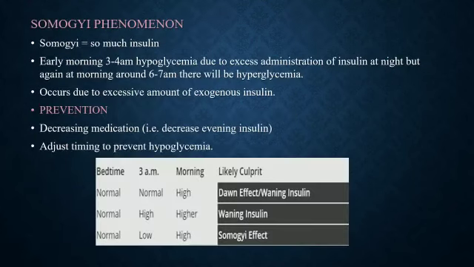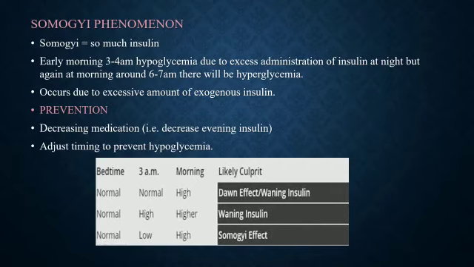Somogyi phenomenon. Somogyi means so much insulin production. Early morning 3 to 4 am hypoglycemia due to excess administration of insulin at night. But again in the morning around 6 to 7 am there will be hyperglycemia. In this, the blood sugar level becomes low in the early morning and increases in the morning.